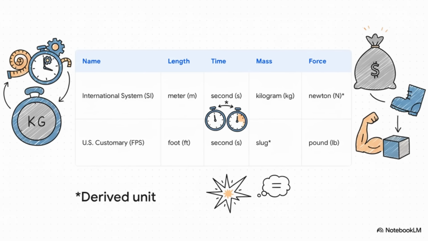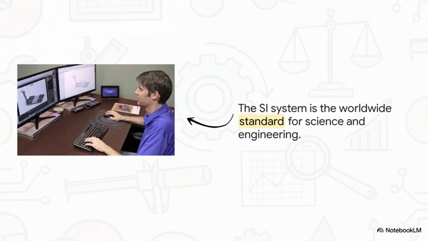But here's where it gets interesting. Look at mass and force. In the SI system, mass is the base unit, and force, the Newton, is derived from it. In the US system, it's flipped. Force, the pound, is the base unit, and mass, the slug, is derived from that. So, which language do you really need to be fluent in? Well, while you'll definitely see both, especially if you're working in the US, the SI system is the global standard for pretty much all science and engineering. So that's the one we're really going to focus on.